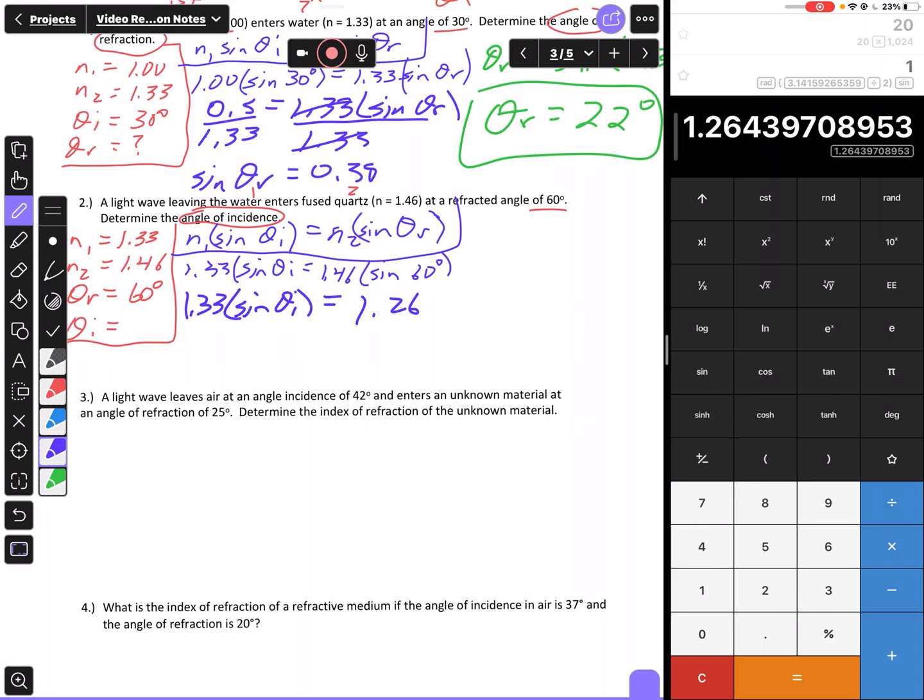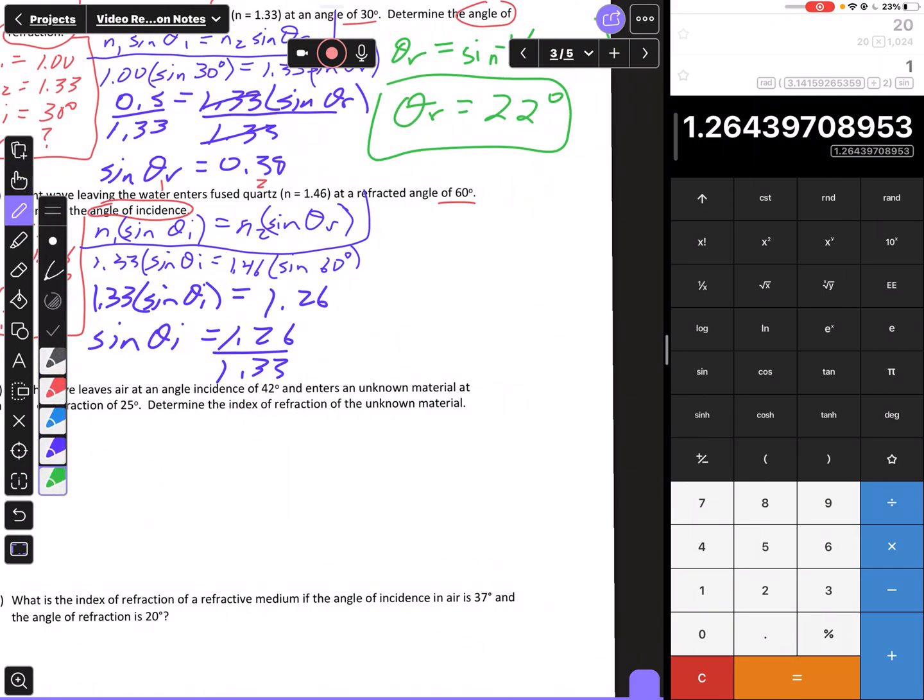Alright, now I want to get rid of this 1.33, so the sine of theta I equals 1.26 divided by 1.33.